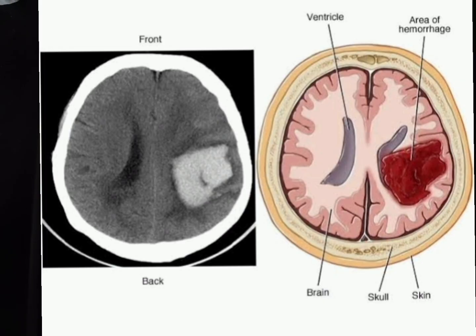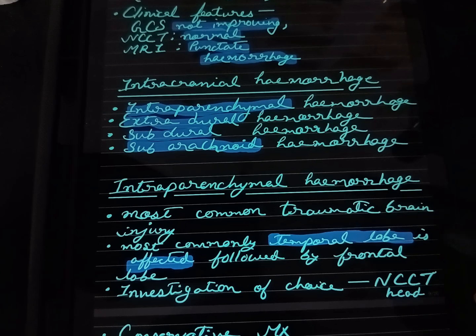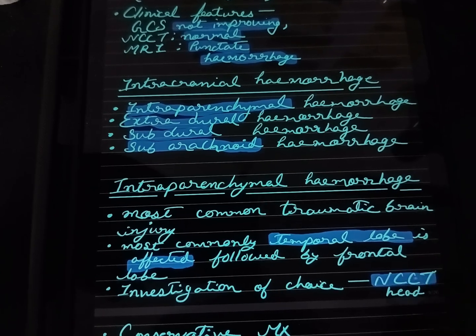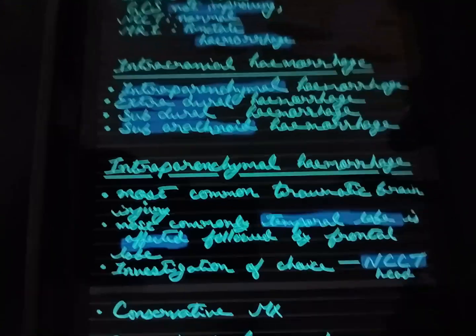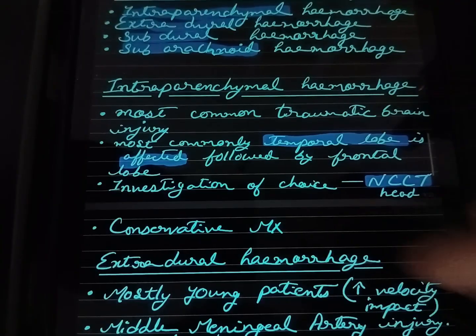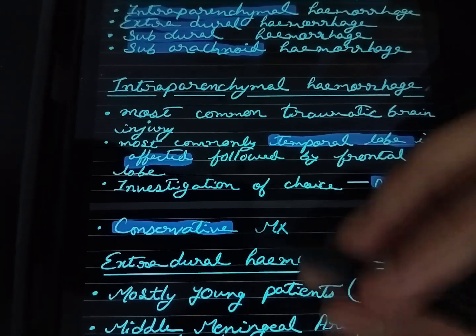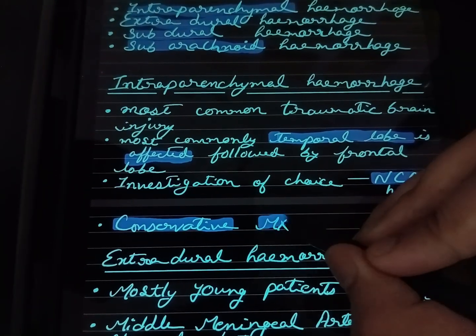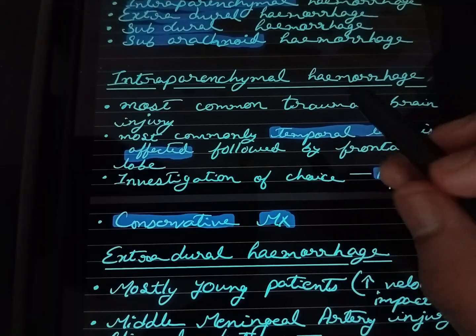The investigation of choice is again NCCT. The management is conservative, which means non-surgical management. So this is about intraparenchymal hemorrhage.